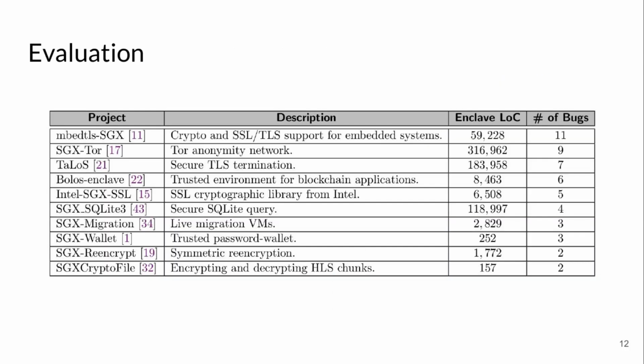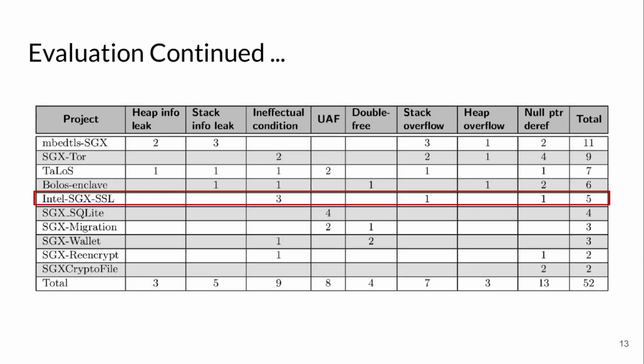We have evaluated 10 open source SGX projects such as mbedTLS SGX, Intel SGX SSL, SGX SQLite, etc., of different levels of complexity. We detected 52 vulnerabilities in total. Here is the distribution of the reported vulnerabilities across different policies. There are 8 information leaks, 9 control flow hijacks, and 35 memory vulnerabilities.